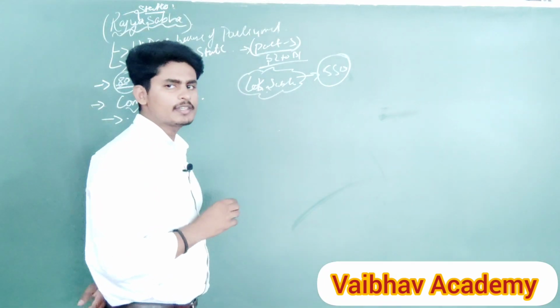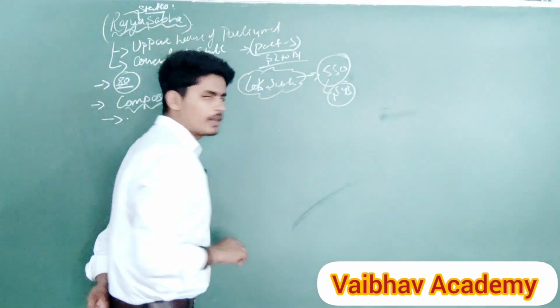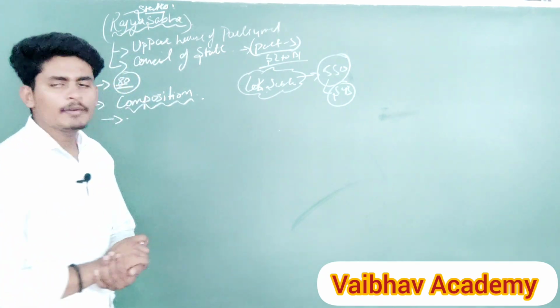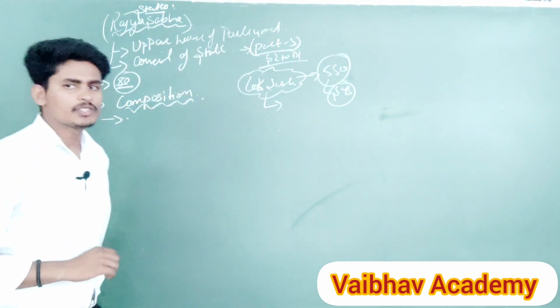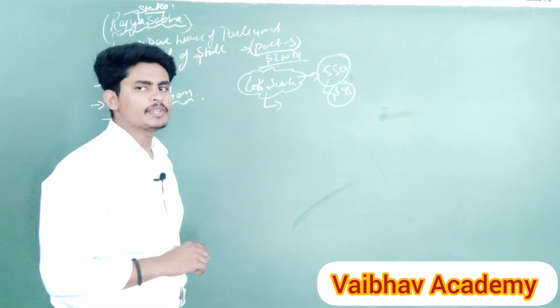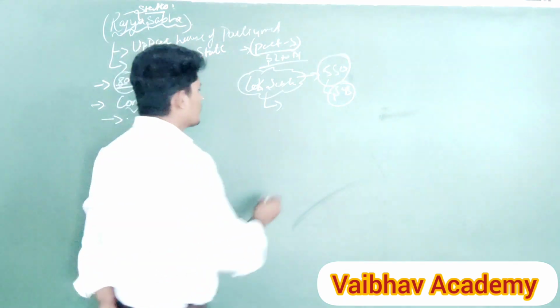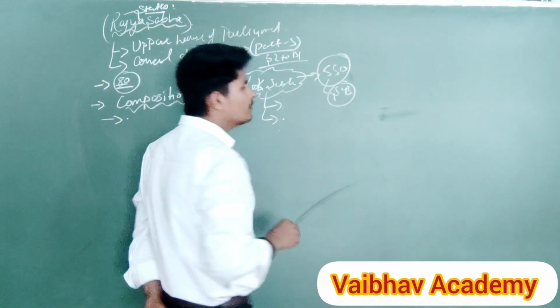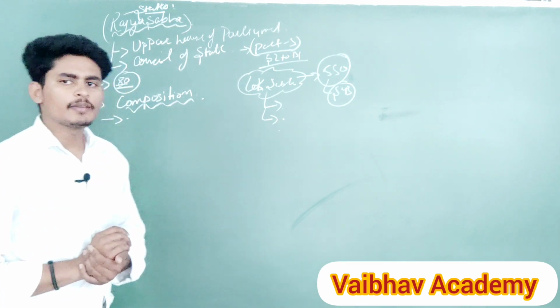Currently the effective strength of Lok Sabha is 543. Understand? These were the things that I have already talked about, and we have also talked about the presiding officer of the Lok Sabha, that is called the speaker, and the deputy speaker. Who is the speaker of India in the present time? Please comment below in this video. Although I have told the answer to all these questions in the previous lectures.